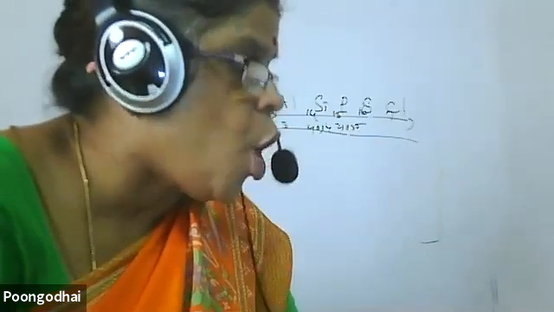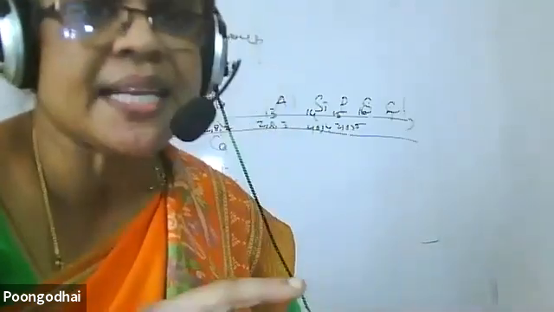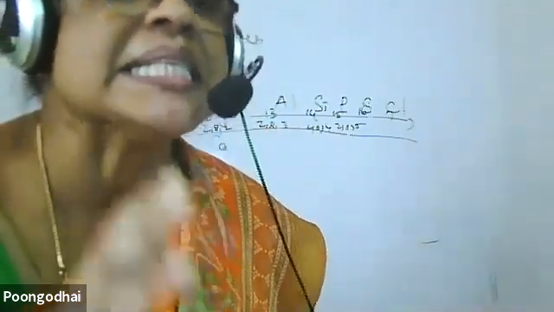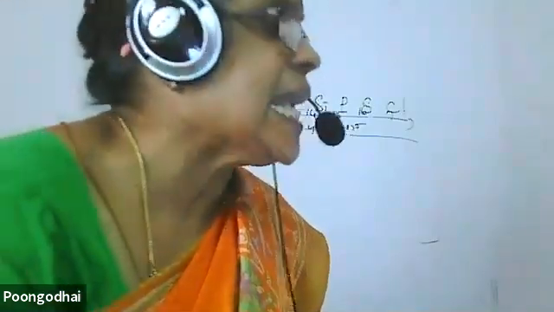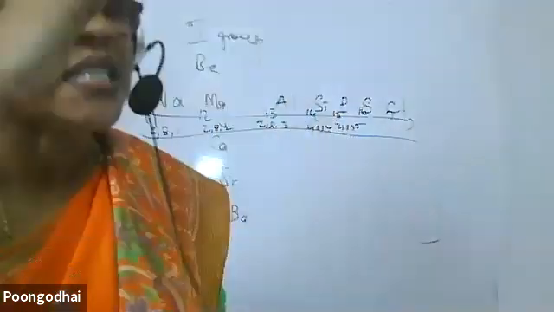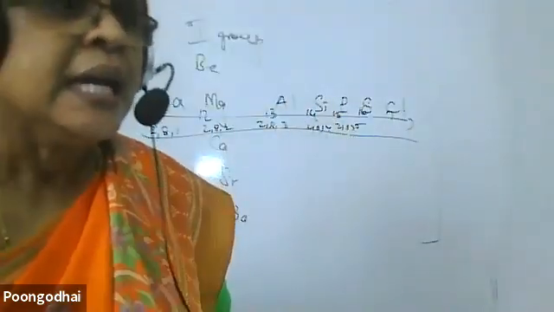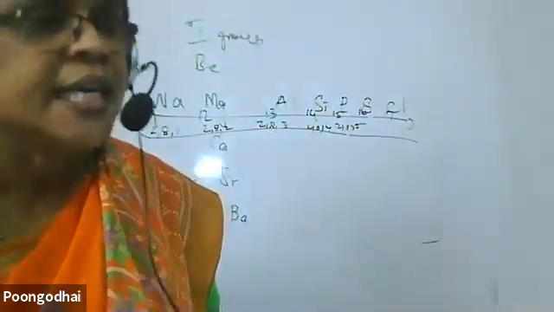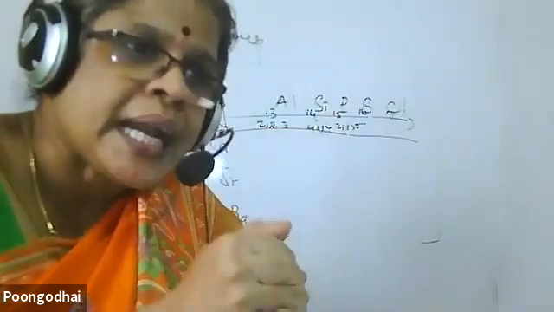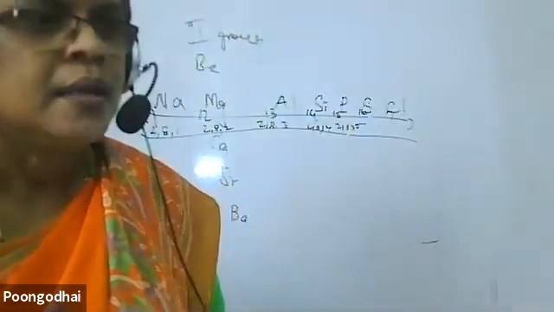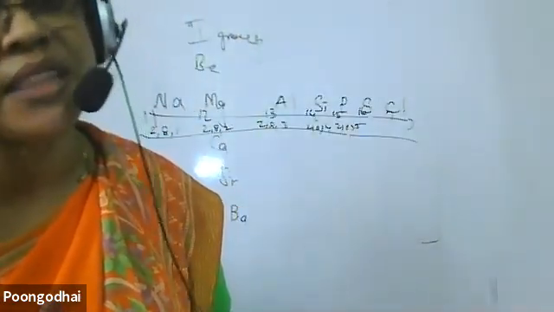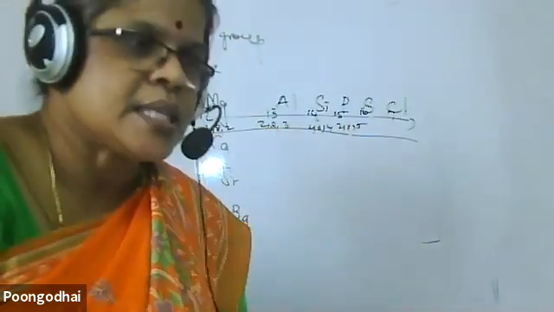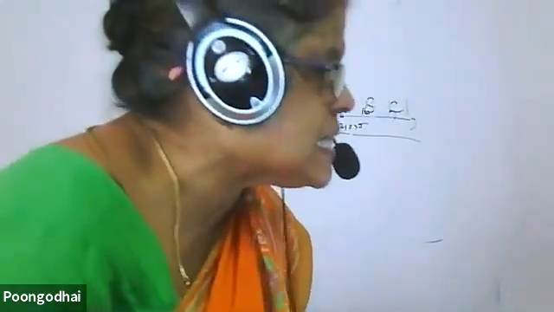Clear? Yes, ma'am. So when we go along the period for comparison, we do the comparison till the 17th group. We don't take the 18th group. The 18th group size will always be bigger. It is measured in a different form: non-bonded conditions here, bonded conditions there. Bonded conditions will always be smaller, so I cannot compare that with the other one. Understand? So we make a comparison only till the 17th group.